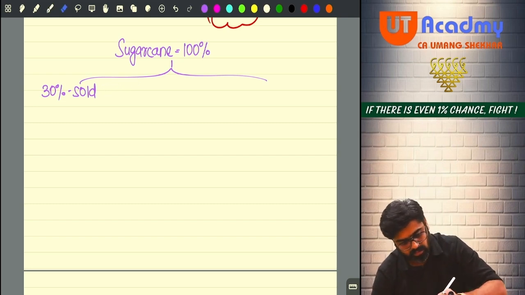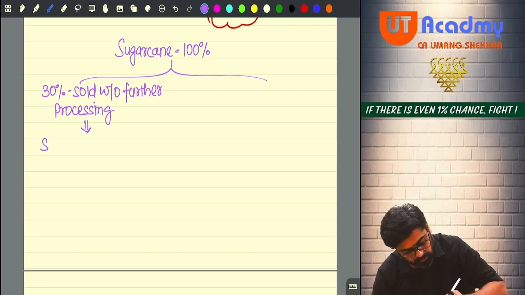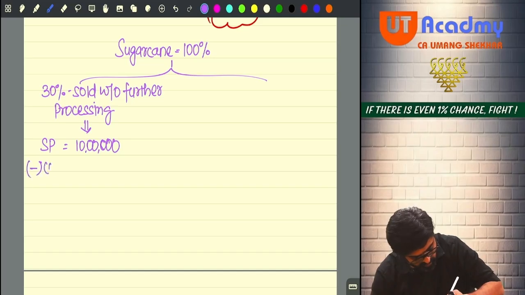So write down sold without further processing. The selling price is rupees 10 lakh and minus cost of cultivation is 5 lakhs.